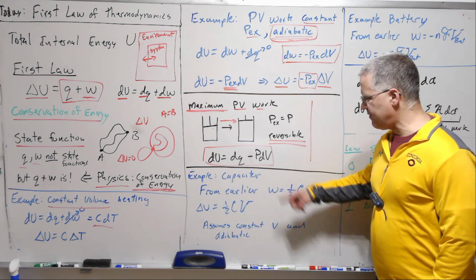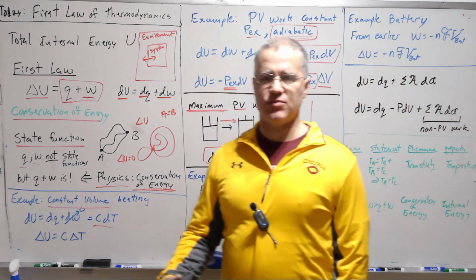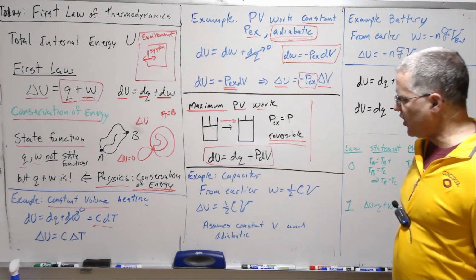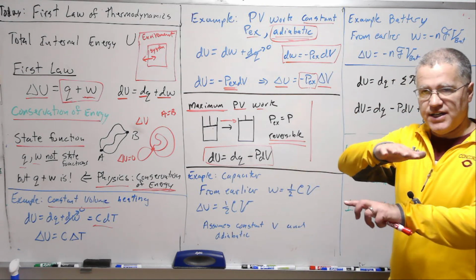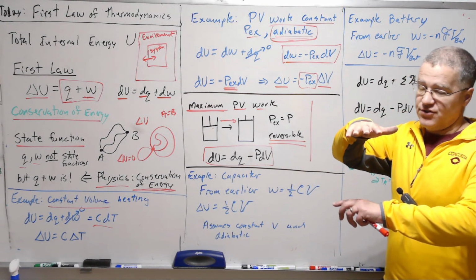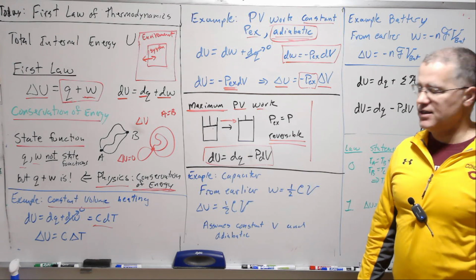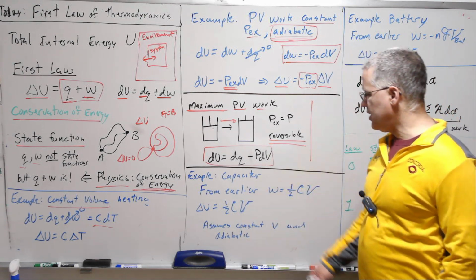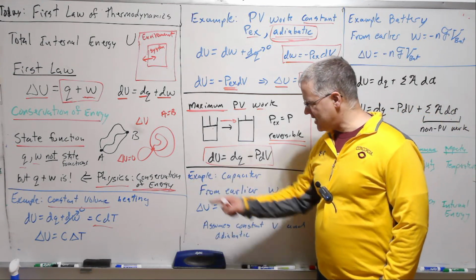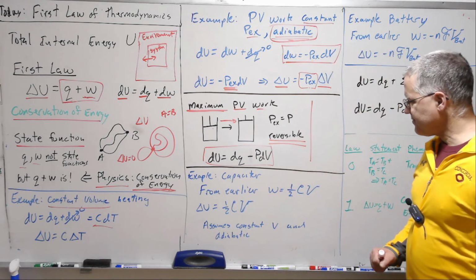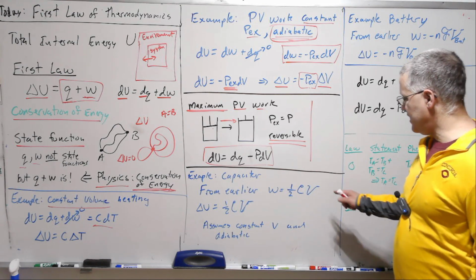Let's just pull some from earlier so we can get some very quick results here. Because of this generalized force, generalized displacement idea, we've calculated the work for charging a capacitor. And let's assume that when we charge those parallel plates, there's no expansion of the volume. That certainly might be the case. And let's assume it's adiabatic. So in that case, delta U would be 1/2 C V squared. Fancy C for capacitance, not heat capacity, and fancy V for the voltage across that capacitor, not volume.